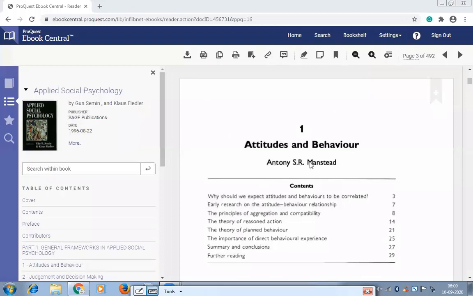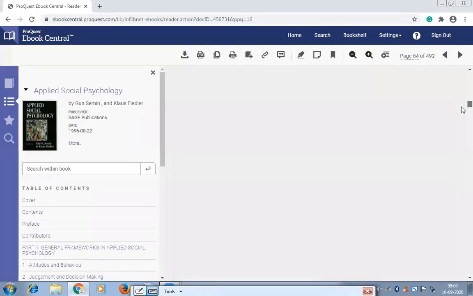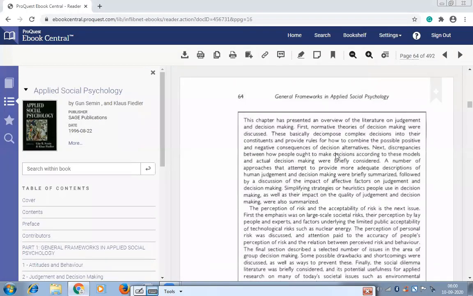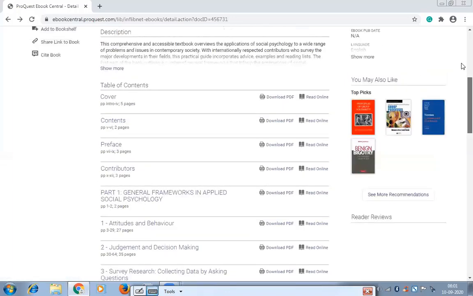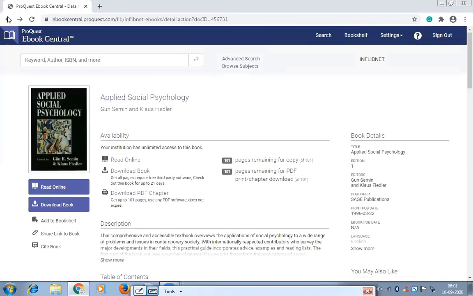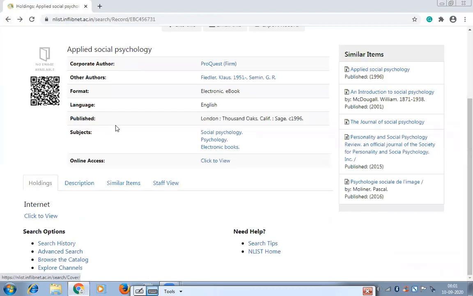Okay, see. I'm not downloading this now because it will take some time. So you can download like this. You can add this chapter to your bookshelf also. You can create your own big bookshelf in the Enlist program, where you can add books and refer to them, and use them later on wherever you require.